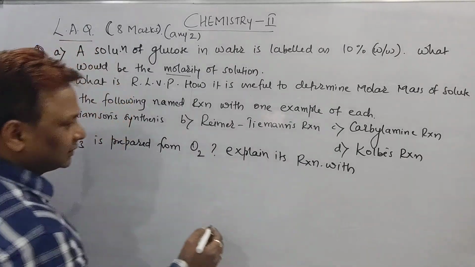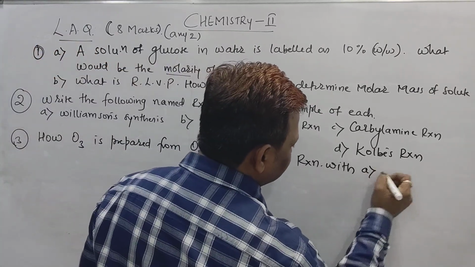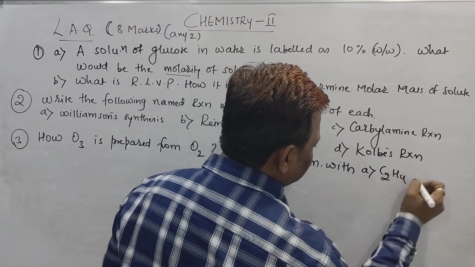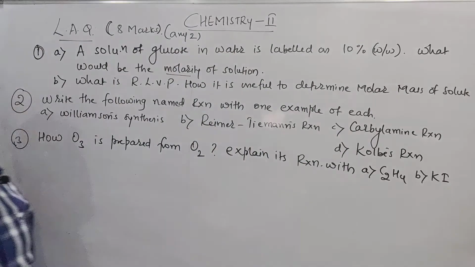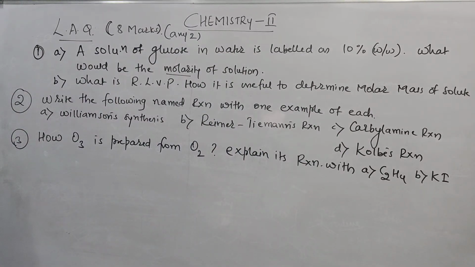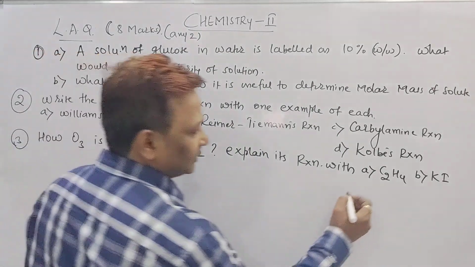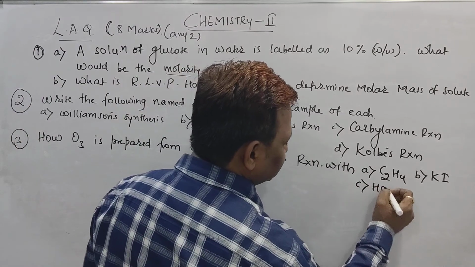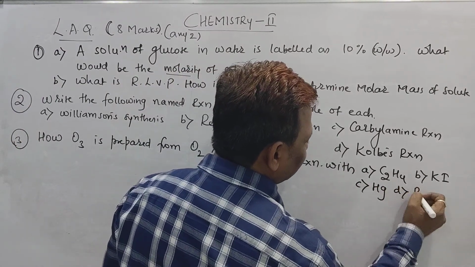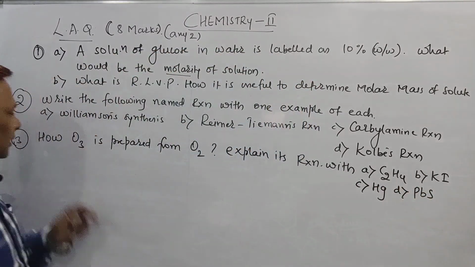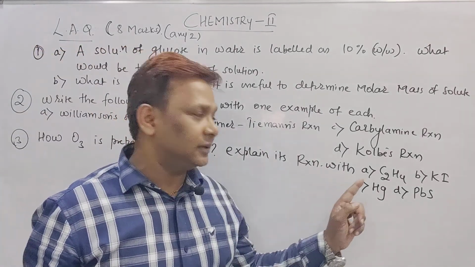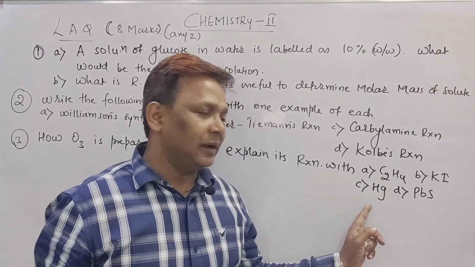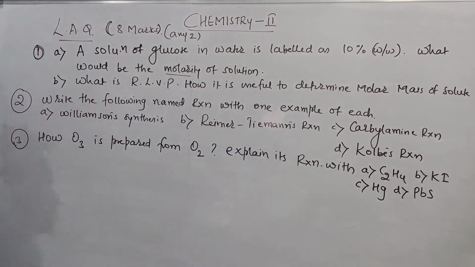Explain its reaction with, shall I write, beta? A, C2H4, called ethylene. Then B, potassium iodide, that one is KI. Then C, with the Hg, and D, that one is PbS. See beta, how is ozone prepared from oxygen, and explain its reaction with ethylene, KI, Hg and PbS. Is it clear? So these are the 3 LAQs which I did.